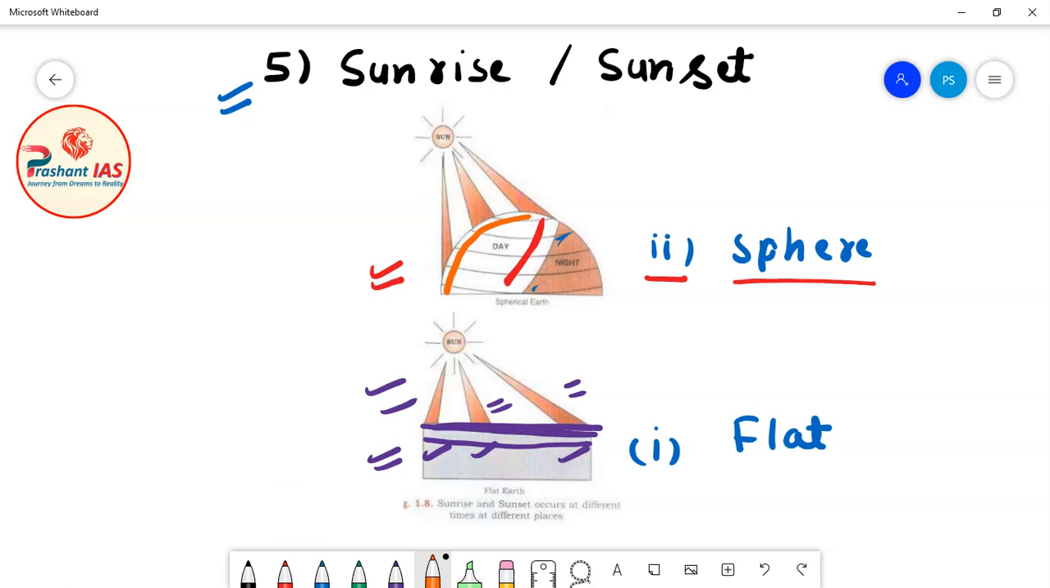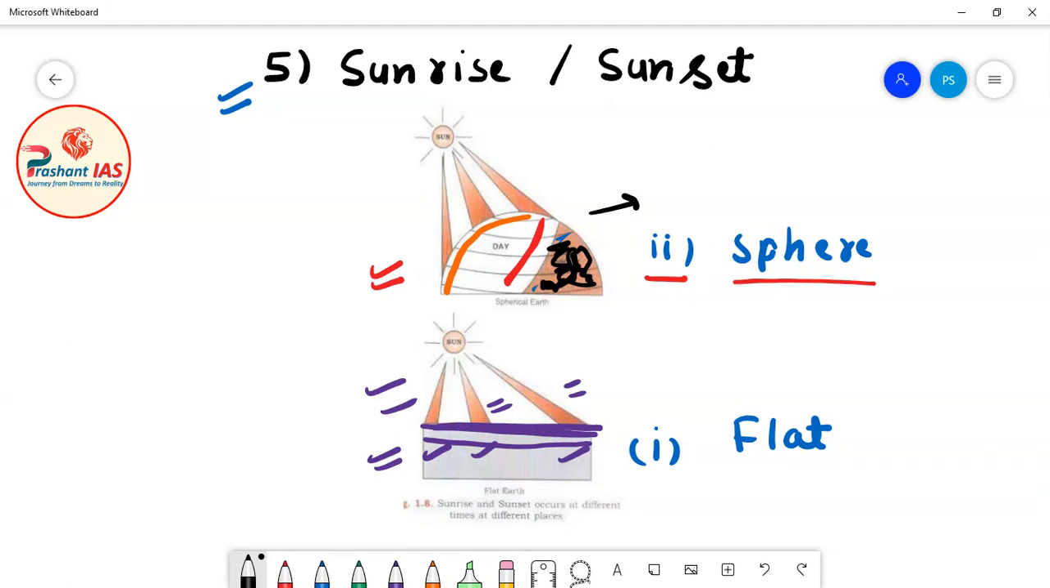The portion in red color is experiencing morning, the portion in orange color is experiencing afternoon, and this portion in black color is experiencing night. So what is happening here is that some places are experiencing morning, some places are experiencing afternoon, some places are experiencing evening, and even some places are experiencing night. This is what actually happens on our earth.